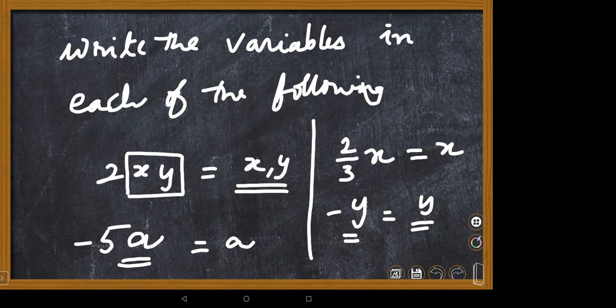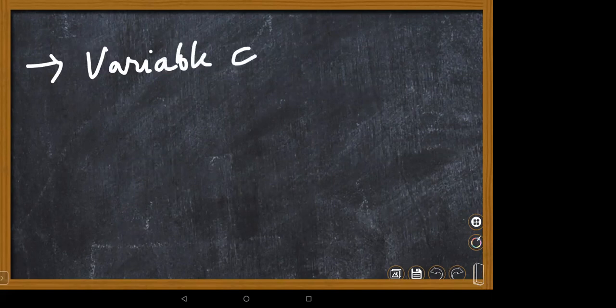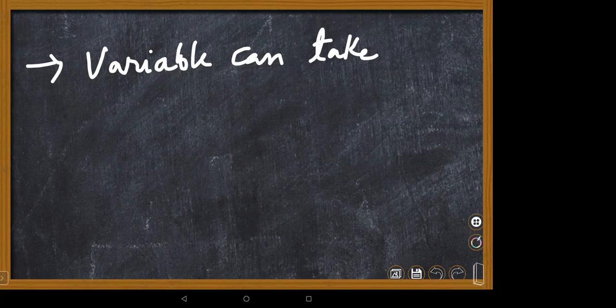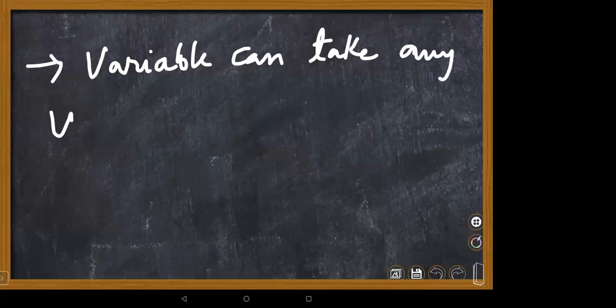Please write down that point. Today's class is a little theoretical, children. Please try to understand the theory also, because the basics are very important. A variable can take any value.